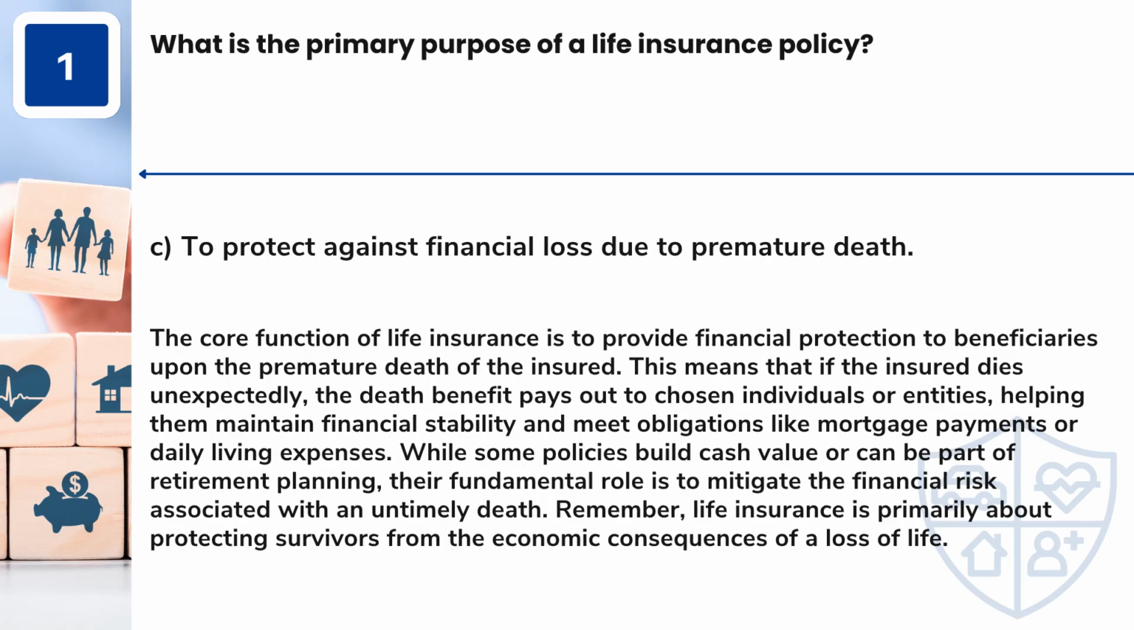Answer: C. To protect against financial loss due to premature death. The core function of life insurance is to provide financial protection to beneficiaries upon the premature death of the insured. This means that if the insured dies unexpectedly, the death benefit pays out to chosen individuals or entities, helping them maintain financial stability and meet obligations like mortgage payments or daily living expenses.